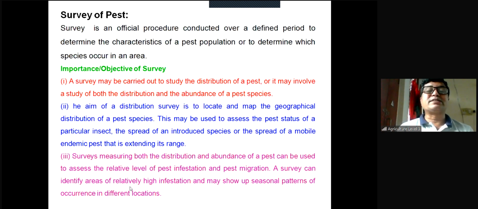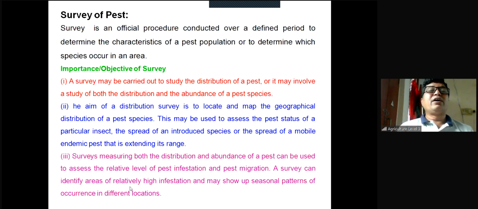Or it may involve a study of both distribution and abundance of the pest species. Distribution means how they are organized. Abundance of the pest species means how many species present and where. Say for example, in a big field, all the species may not be present equally. In some areas, some species may be densely present, but in other areas they are sparsely present. So abundance of this species also is known by the survey.